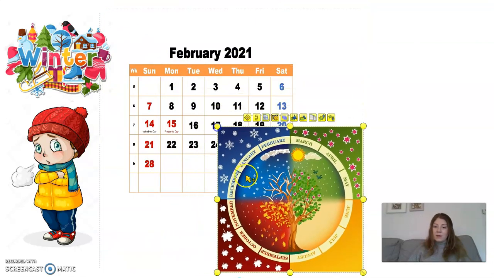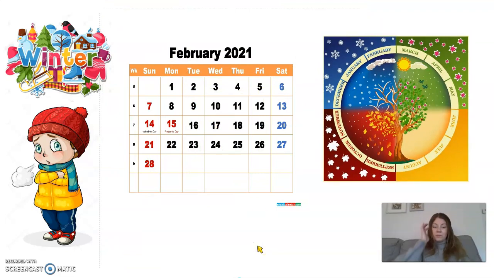Now, as I said at the beginning, February is the new month, not the new season. We are still in the winter season. And February is the shortest month in the whole year because it's the only month with 28 days. This here is called a calendar and it says at the top February and it's got the new year that we're in, 2021. Wow! Now, today is Monday and it's the 1st of February, so that's really exciting. So we're starting our maths this week on the first day of our new month.